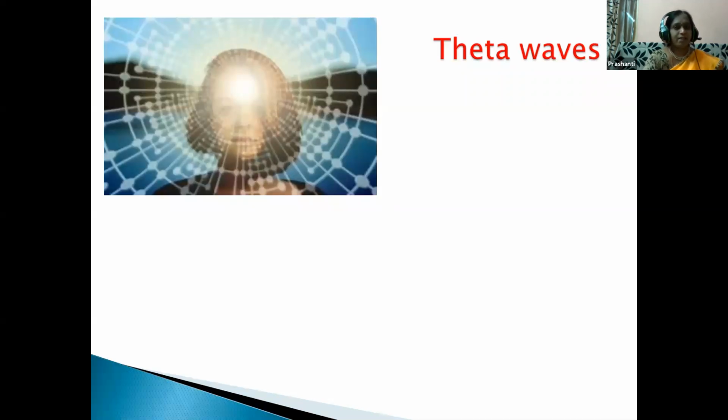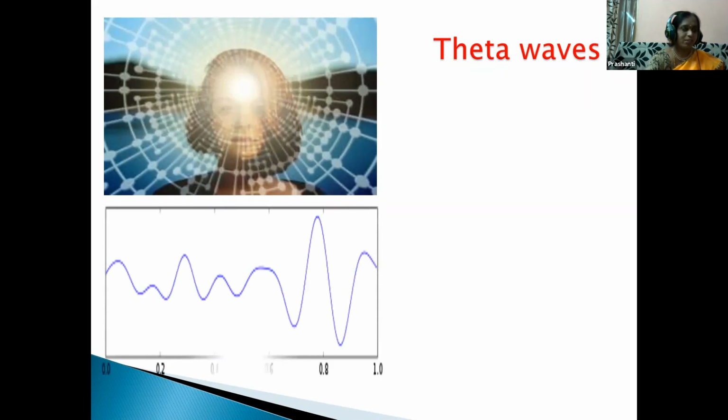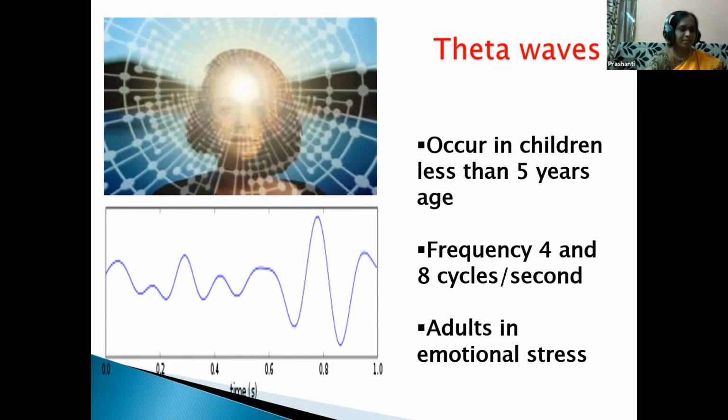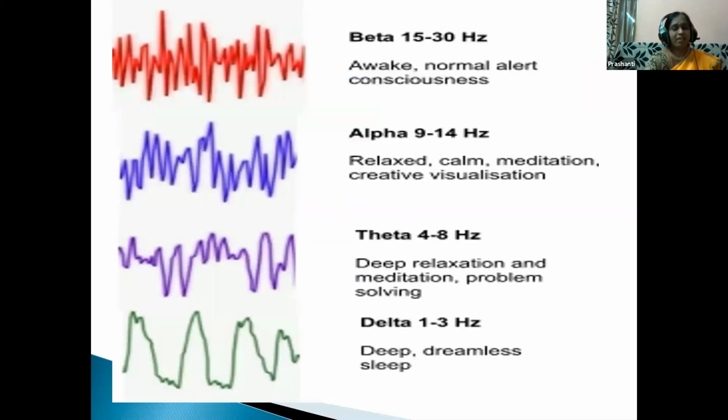Next come the theta waves. These occur in children less than 5 years of age, and also in adults. The frequency is between 4 and 8 cycles per second, and in those who are always in emotional stress, the brain shows theta waves. So these are the waves we have learned, children: beta, alpha, theta, and delta. These are the normal adult brain waves.